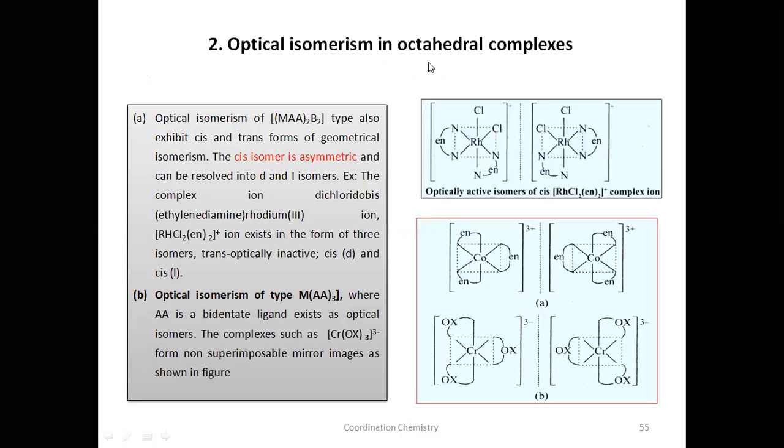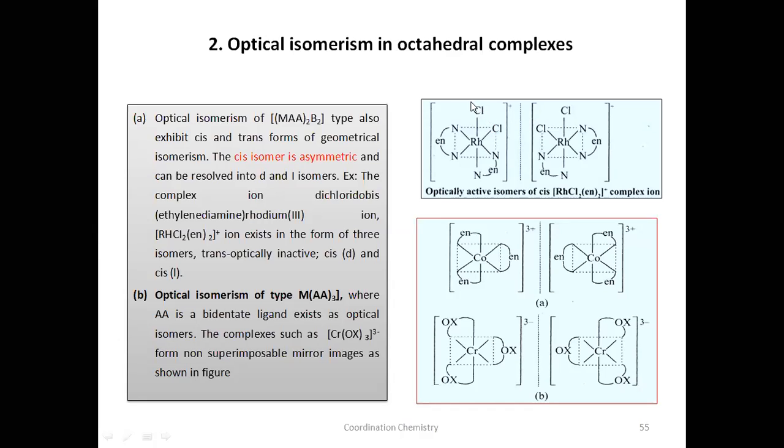Now let us see the optical isomerism in octahedral complexes. One important thing is it should not have a plane of symmetry. For example, if you take this example MA2B2, we have seen the geometrical isomerism with this example. We have seen the cis and trans form. If you take a cis form, it will show optical isomerism because it will not have a plane of symmetry. For example, see here, this is a cis form. In the cis form, the two chlorines are indicated here in the adjacent positions.